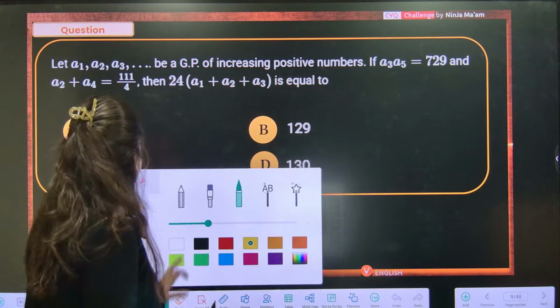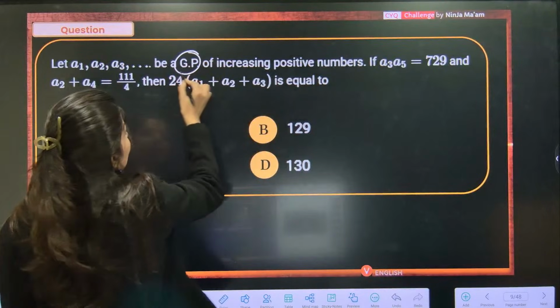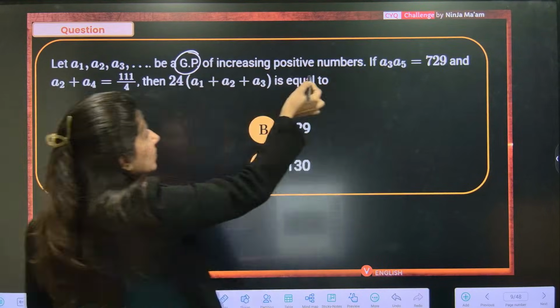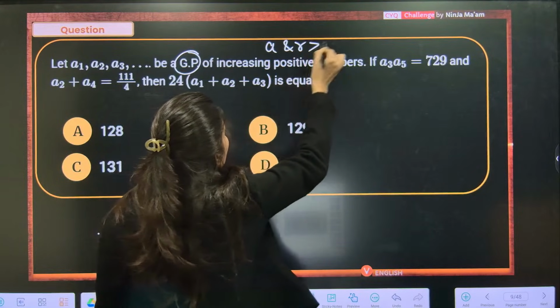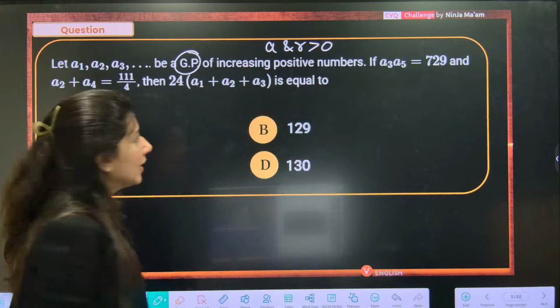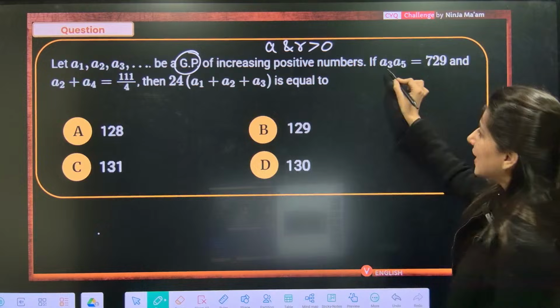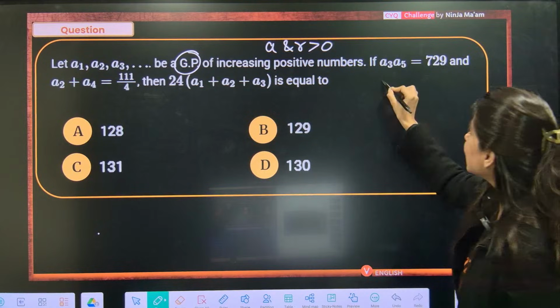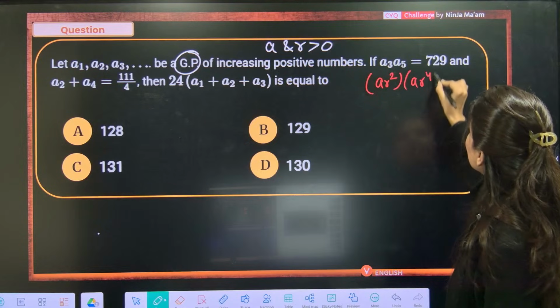Let's start. A1, A2, A3, again a geometric progression of increasing positive numbers. That means A and R both are positive. A3 times A5 is going to be 729. A3 is AR square. A5 is AR power 4.